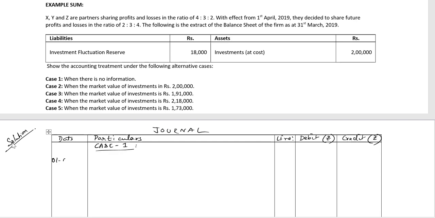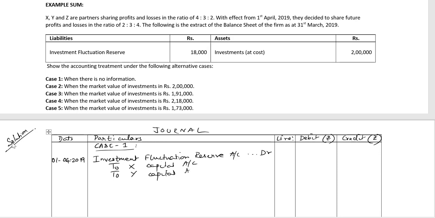Date 1st April 2019. Investment fluctuation reserve account debit to X capital account, to Y capital account, to Z capital account.